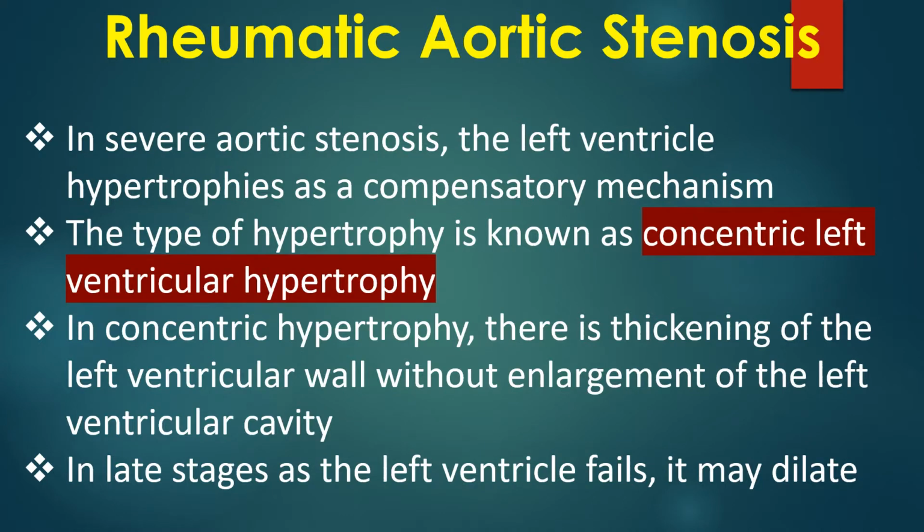In severe aortic stenosis, the left ventricle hypertrophies as a compensatory mechanism. The type of hypertrophy is known as concentric left ventricular hypertrophy. In concentric hypertrophy, there is thickening of the left ventricular wall without enlargement of the left ventricular cavity. In late stages, as the left ventricle fails, it may dilate.